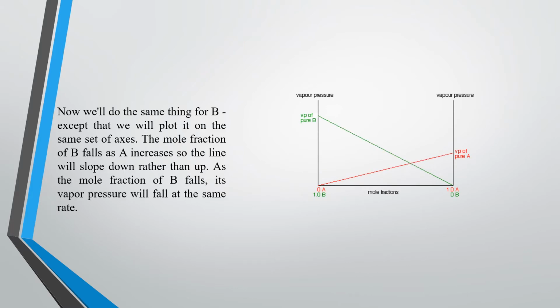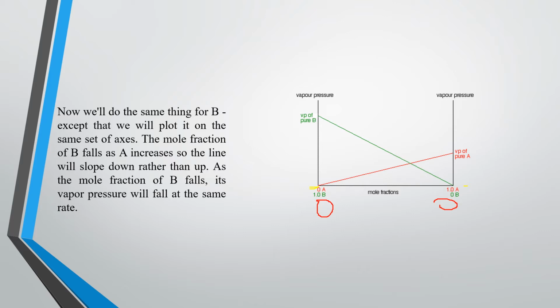Now we do the same thing for B, except that we will plot it on the same set of axes, right? Earlier we looked at A, going from 0 to 1, right? Now we are considering B. So here B is 1, and as we move this way, it goes on decreasing to 0, this side.